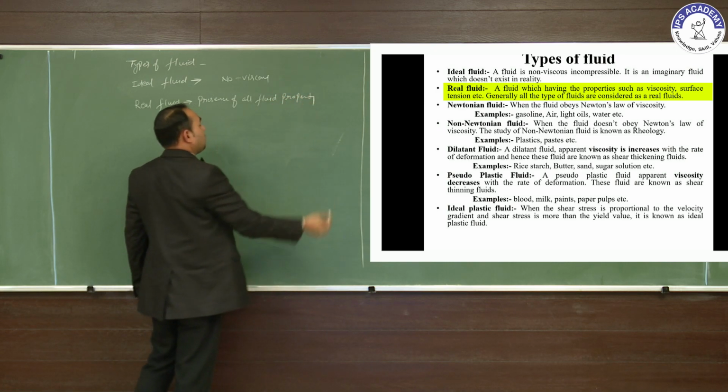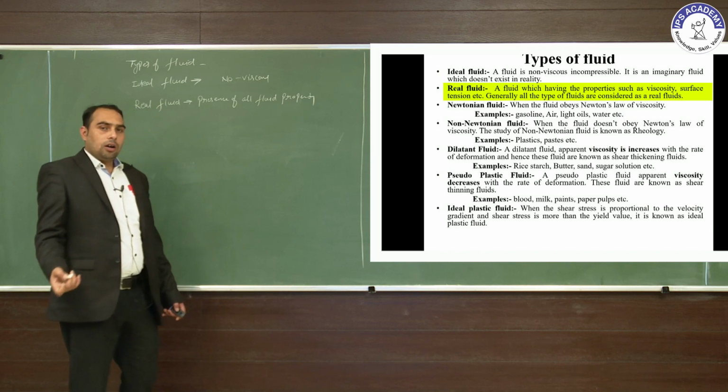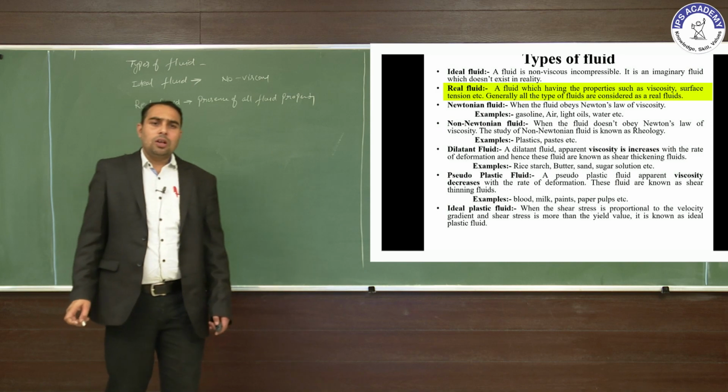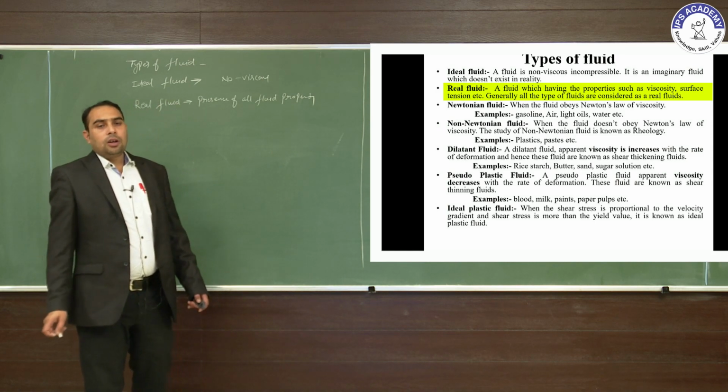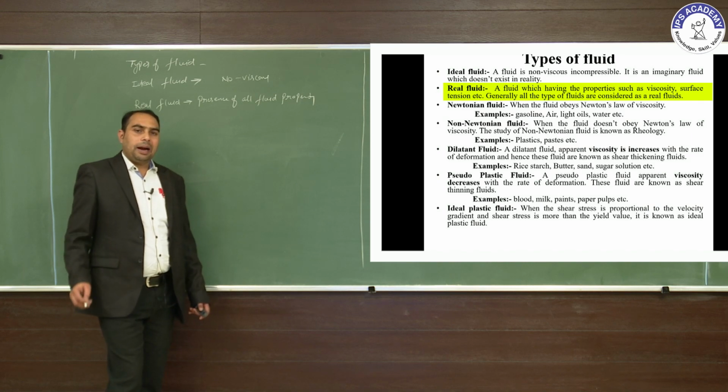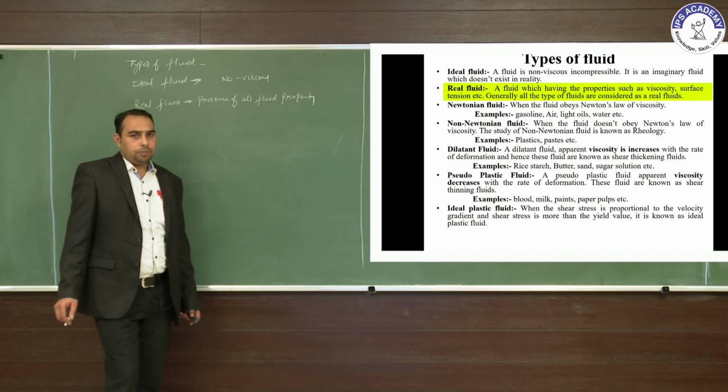It may be compressible, it is viscous, and surface tension is present in the fluid. For example, milk, any oil, petrol, gas are all real fluids.